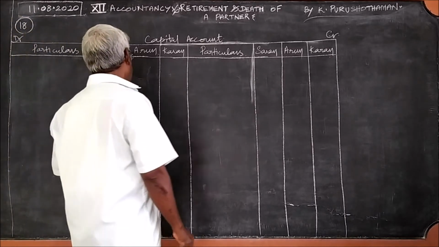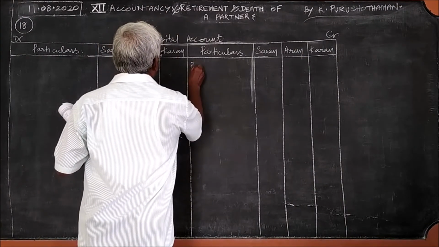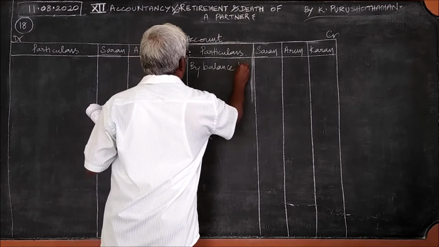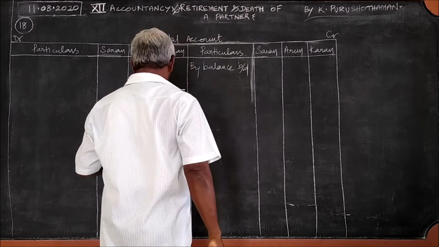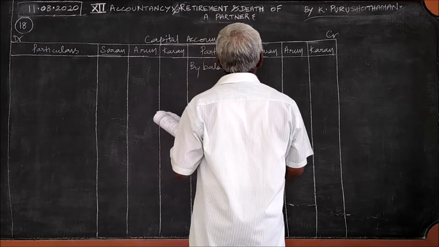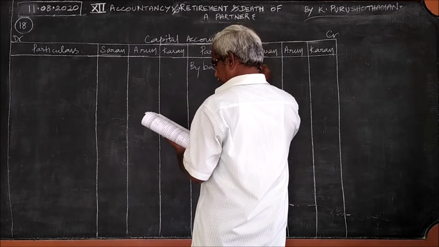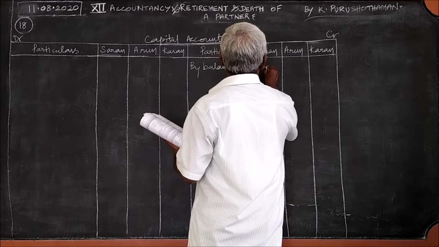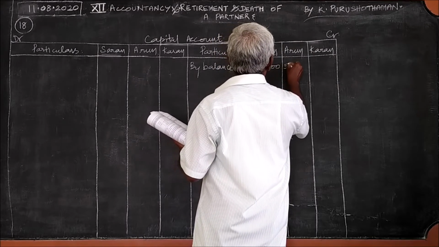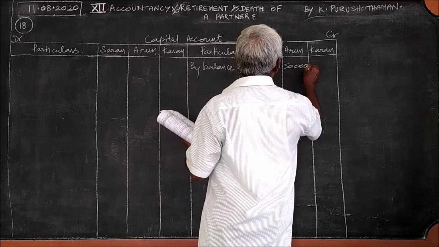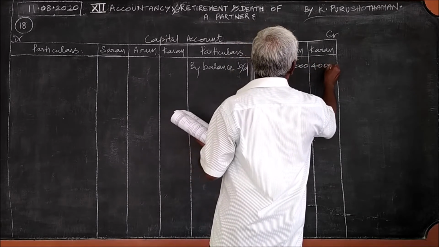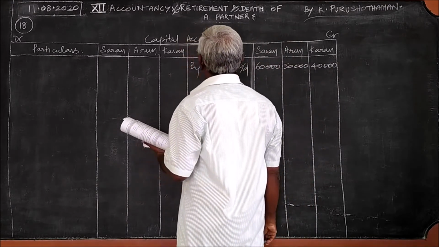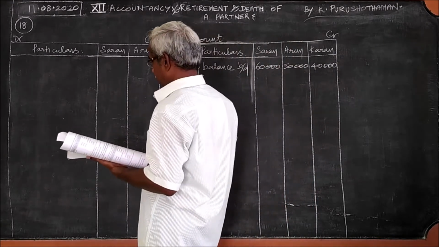How should it be recorded? Here it is by balance brought down. Balance brought down. The amount is 60,000, 50,000, 40,000.